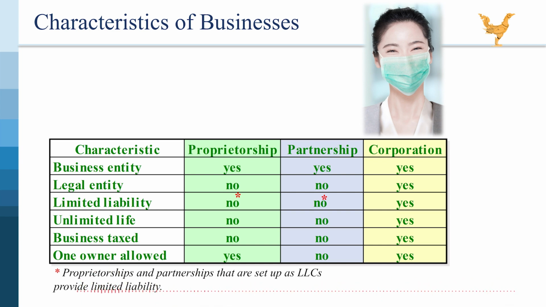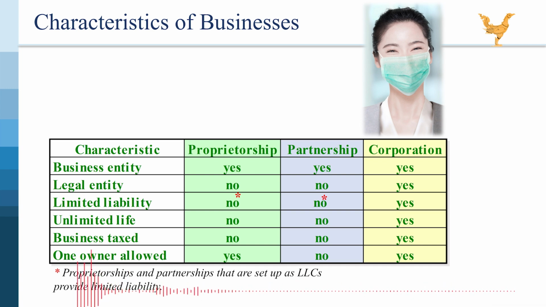Characteristics of a general partnership. Let's break down each point. Business entity. Yes, like a sole proprietorship, a partnership is treated as a separate business entity for accounting purposes. This means the partnership's finances are tracked independently from the personal finances of the partners.